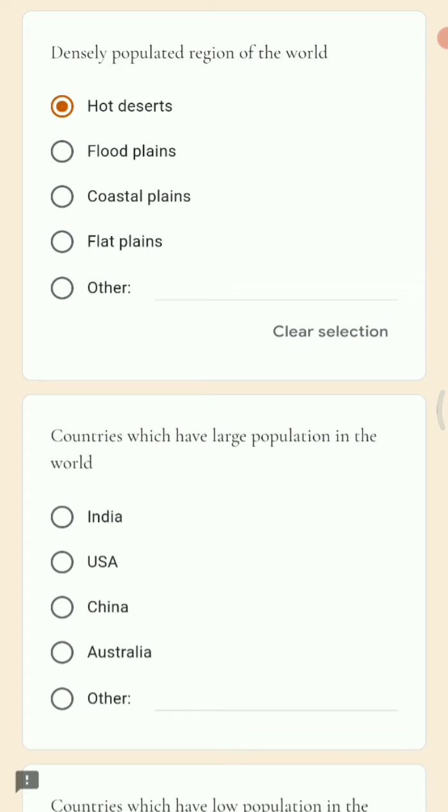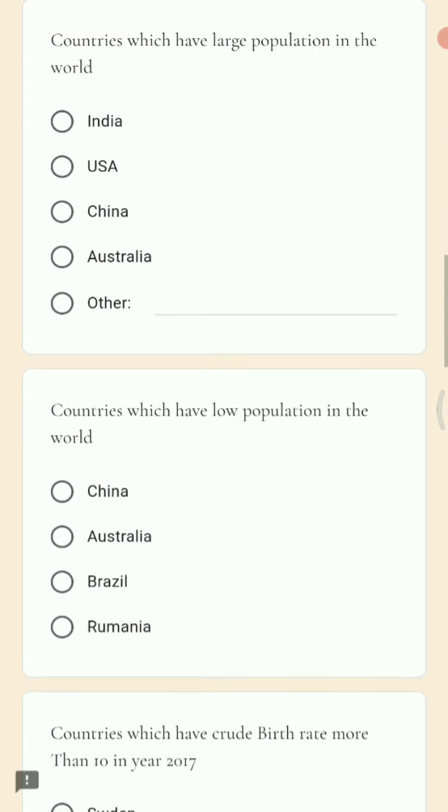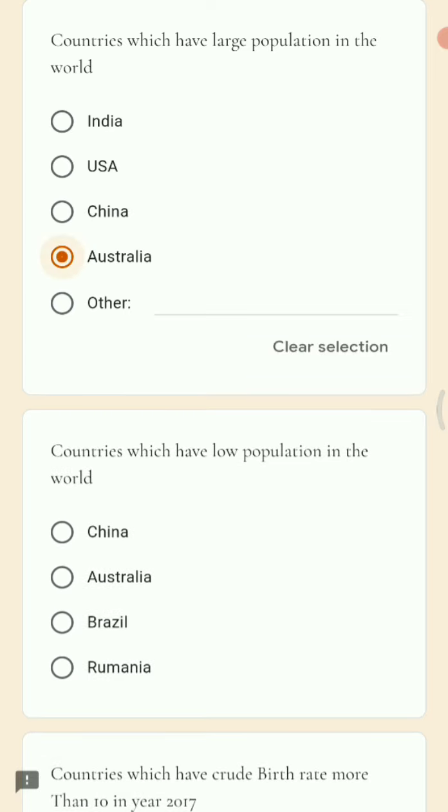Next question is countries which have large population in the world. So options are India, USA, China and Australia. So we all know that India is the second most populated country, China is the first, and USA also has a good population. So the right answer here is Australia, as it is the odd man out and it is the incorrect factor.